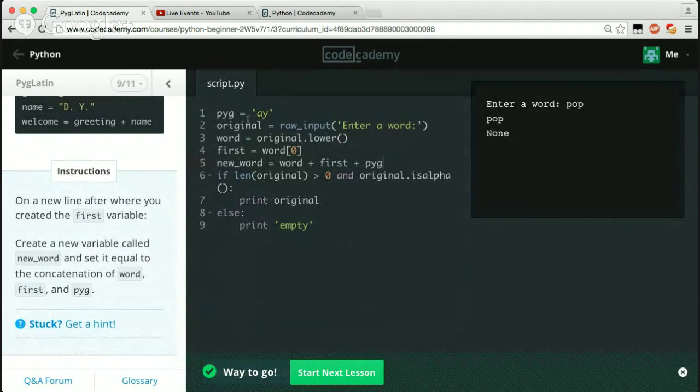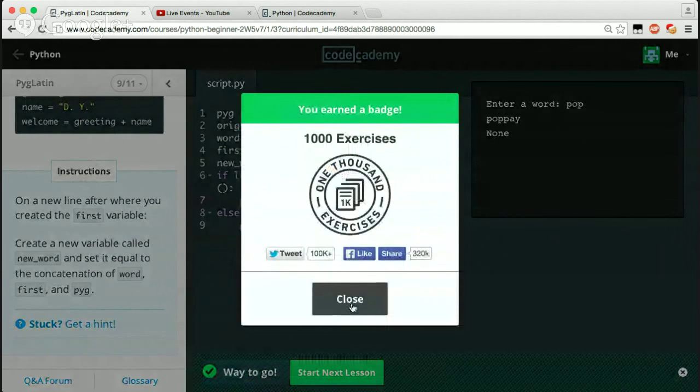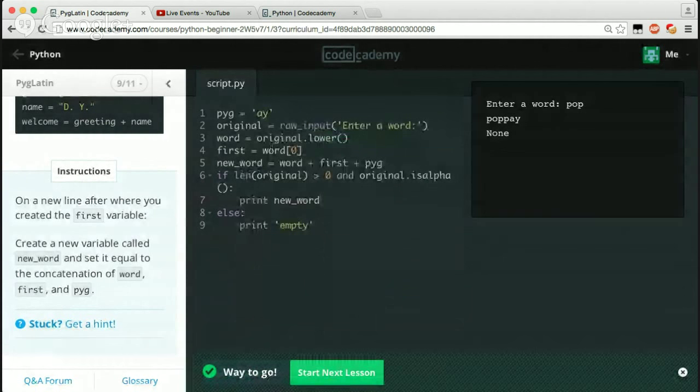But what are we printing? Printing original, which is just the word. But I think if we were to print the new underscore word, see what that would give us. I still feel like it's going to give us pape. Yeah, it did. Because we still never split this off. So let's see here. What are we doing wrong?